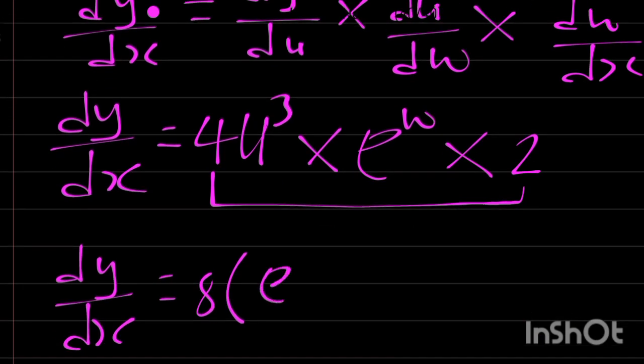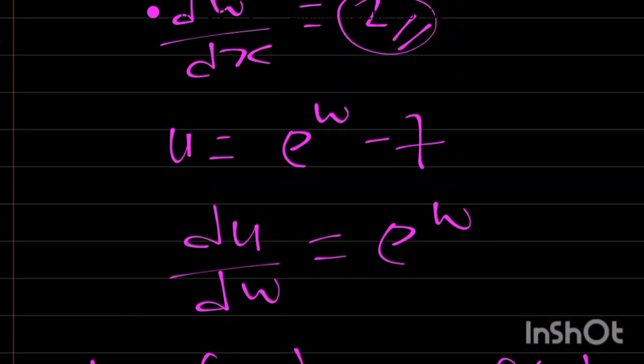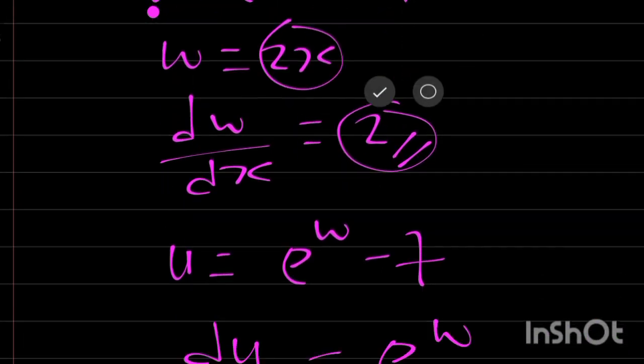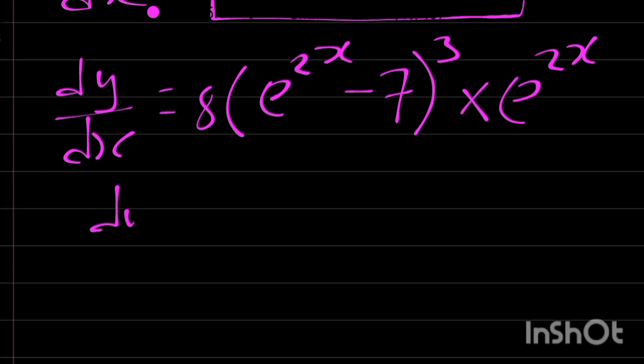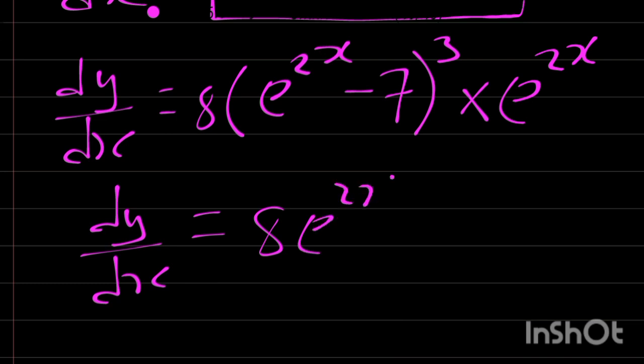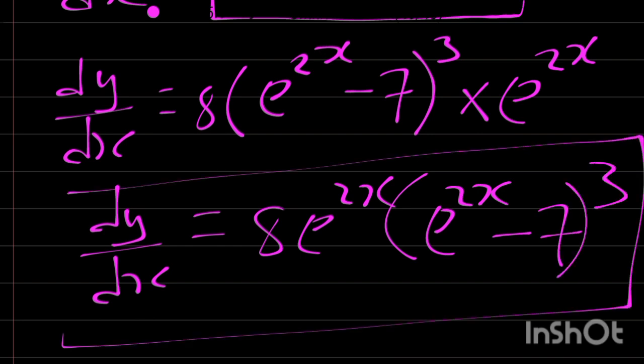So we have exponential 2x minus 7, raised to power of 3, then times exponential w, which is 2x. We can go back to the video to check the value of w. w is actually equal to 2x. We can rearrange this expression so that dy/dx is equal to 8 exponential 2x into bracket exponential 2x minus 7, everything raised to the power of 3. This is our final answer.